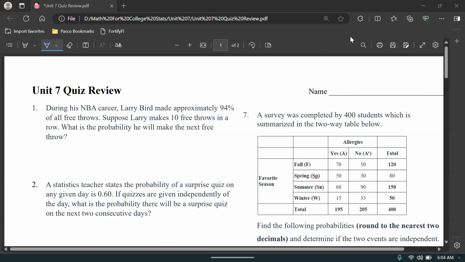All right, welcome to our Unit 7 quiz review. We got our quiz coming up, and here's everything that you're going to need to know for it. Let's start with number one.